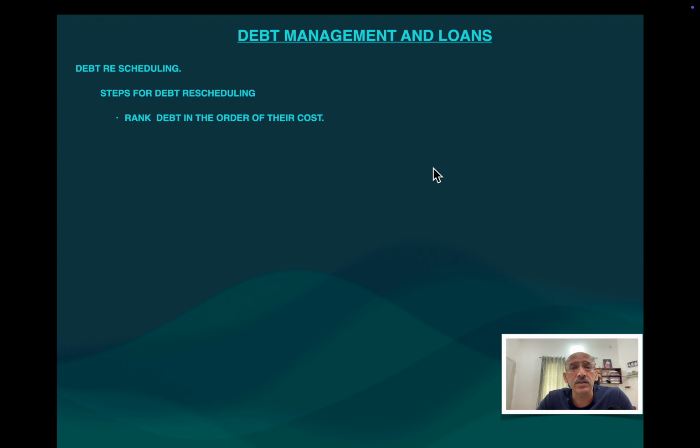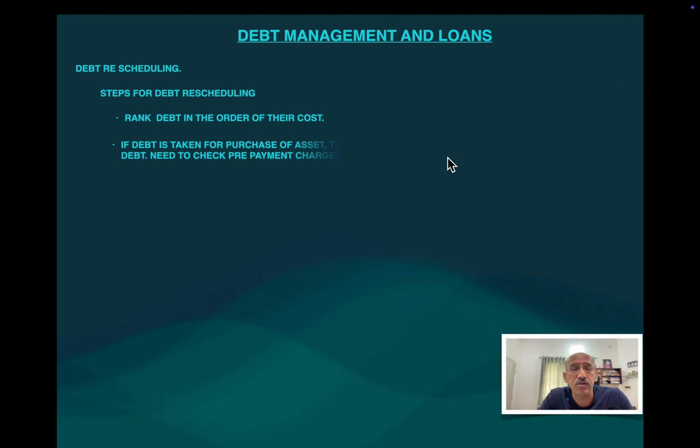In order to do that, what are the steps you should take? First of all, you should rank the debts in the order of their cost. Suppose you have got 5 loans: a housing loan, car loan, credit card loans, expenses loans. You have to give priority. How? Credit card loan carries the highest interest rate, so you should clear the credit card loans first. Then your car loan, they will charge a higher interest rate, and then comes your housing loan. So you have to set a priority like this. You have to make a list and rank it.